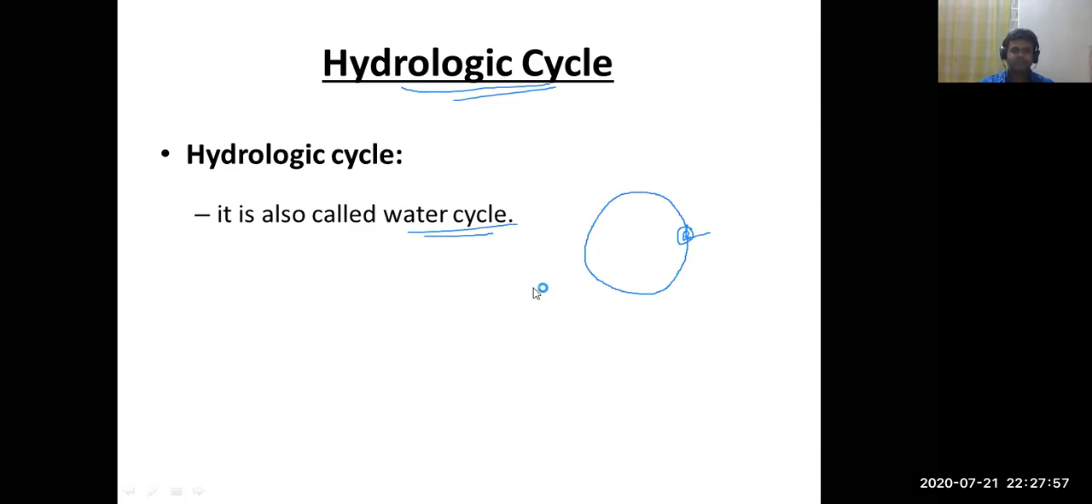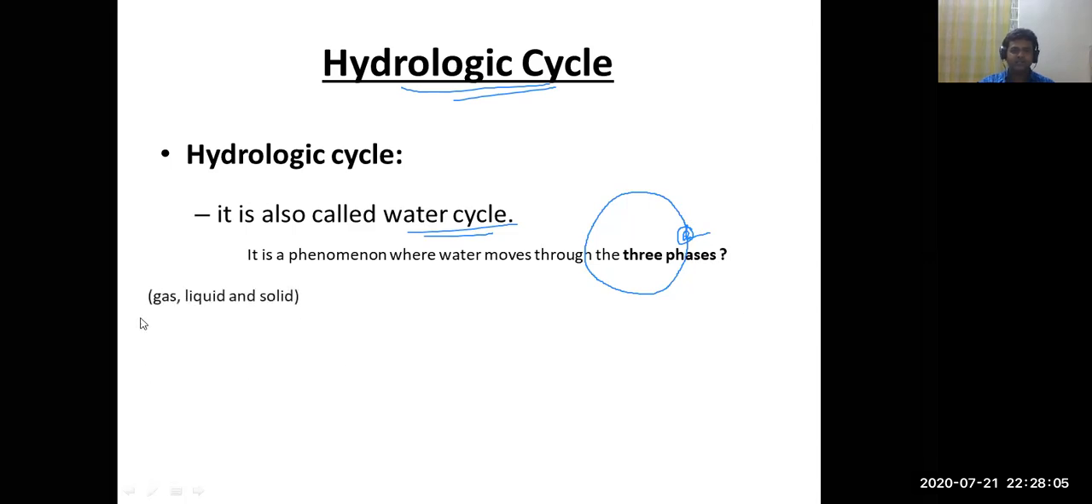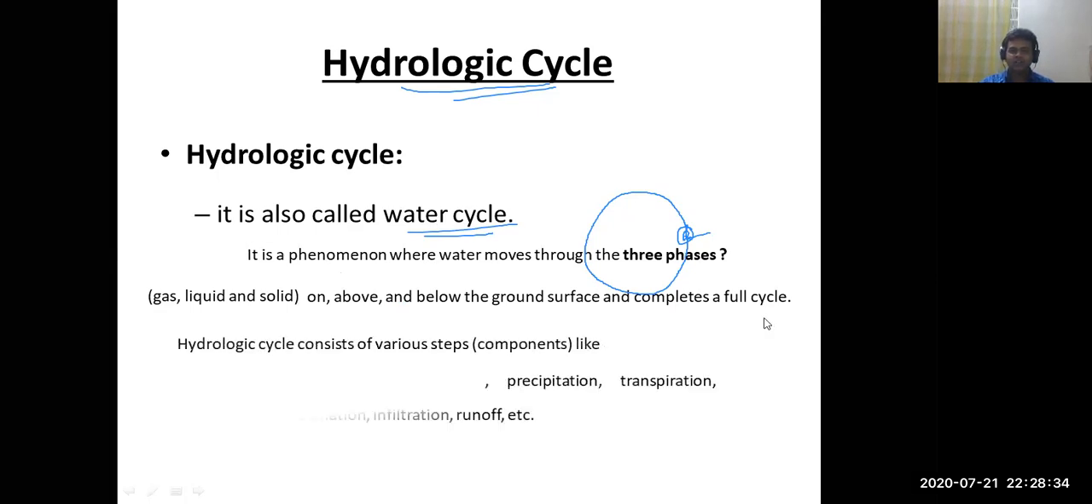So it is a phenomenon where water moves through three phases. What are the three phases? Gas, liquid and solid. So the water cycle or hydrologic cycle is the phenomenon where water moves through the three phases, gas, liquid and solid, on, above and below the ground surface, and completes a full cycle. This is called the hydrologic cycle.